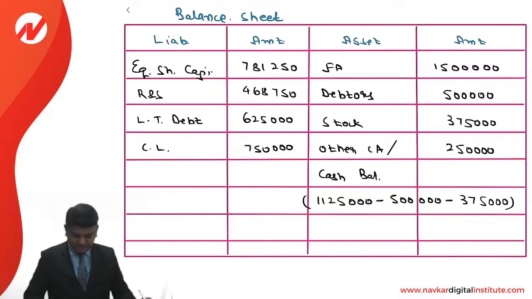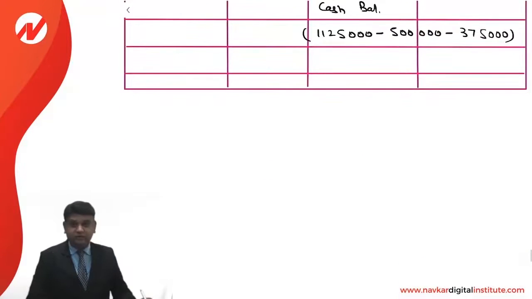7,81,250 plus 4,68,750 plus 6,25,000 plus 7,50,000. So it comes to 26,25,000.